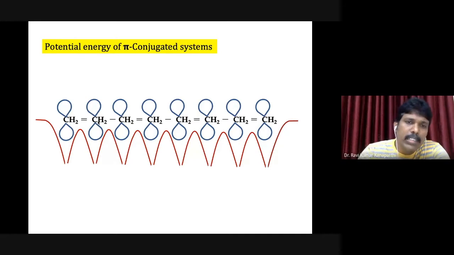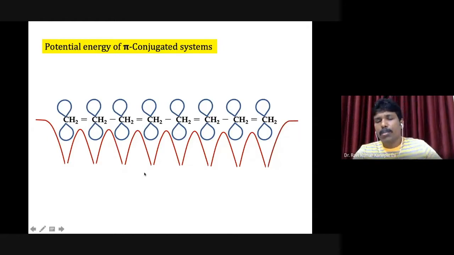Now you can see here, what is this behavior? It is coming and then decreasing, again increasing and decreasing, again increasing and decreasing. So overall, you have to have a mathematical expression which describes the electron behavior when it is dropped in a conjugated system, right? If you are able to have a mathematical expression for such a behavior, then the next job is that we have the Schrodinger wave equation. Then you can substitute there.